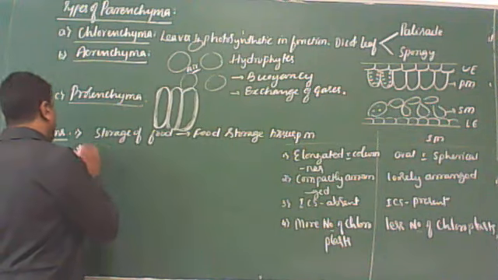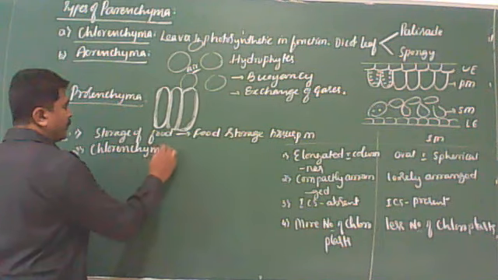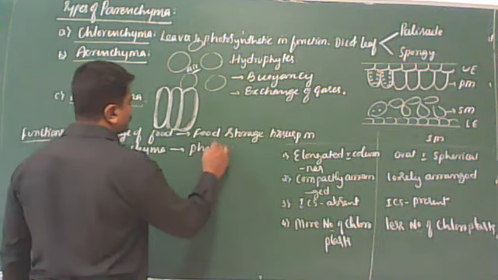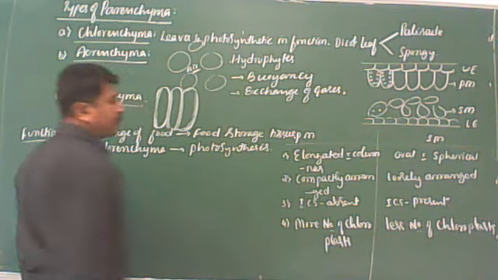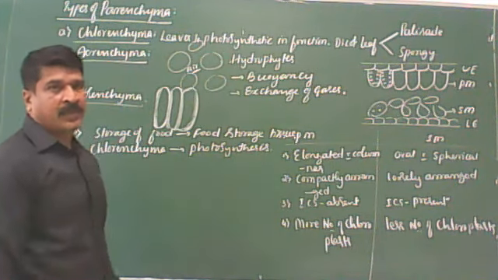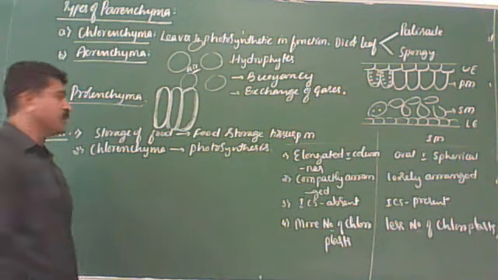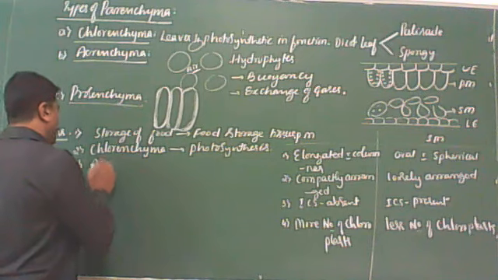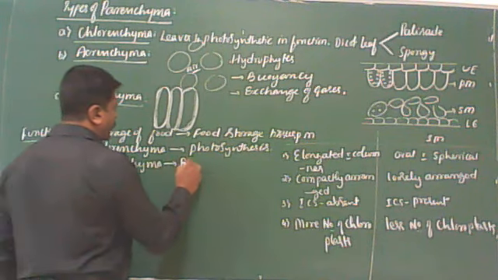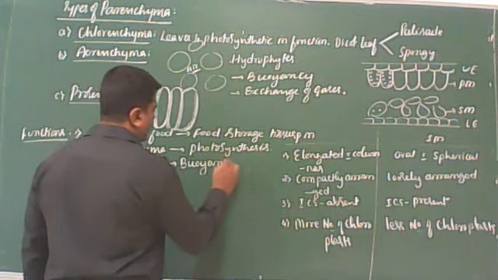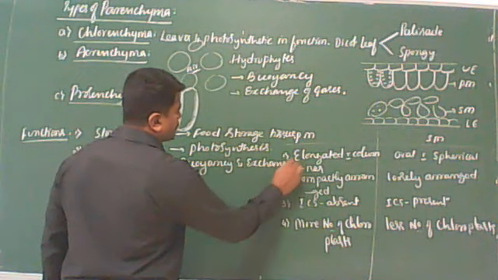Number two, chlorenchyma performs the function of photosynthesis because the cells contain chloroplast. Then parenchyma gives buoyancy to aquatic plants and helps in exchange of gases.